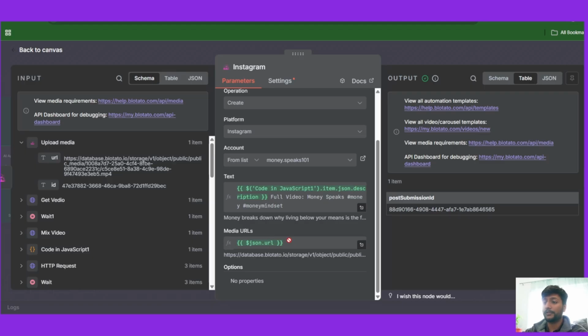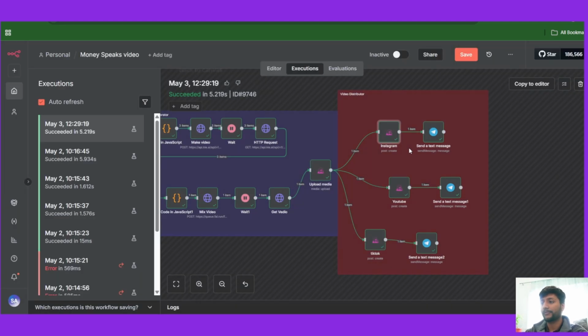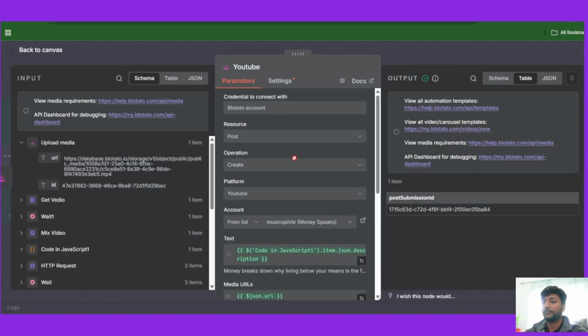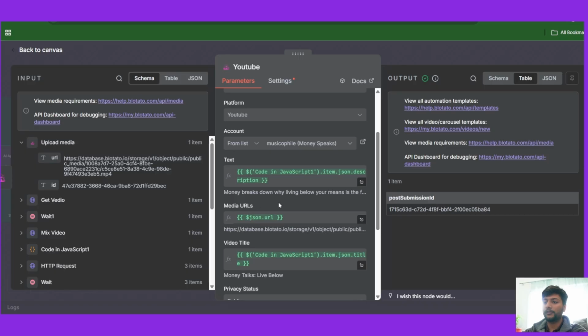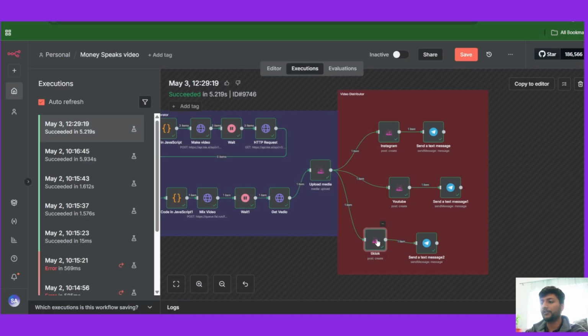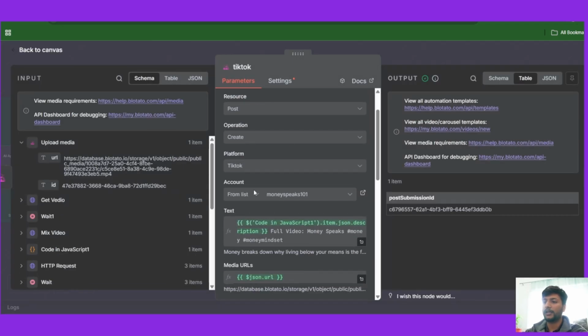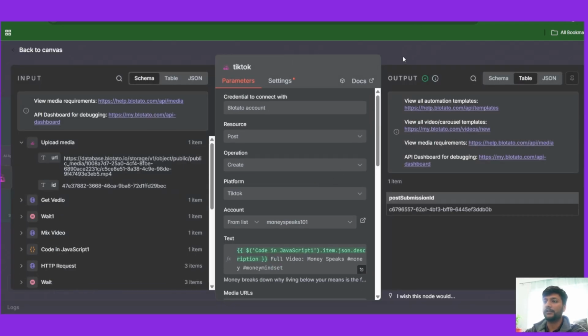Make sure you put the media URL from the upload media, not from the get video, where we got the video from after compilation. You put the URL from the upload media Brotato URL right here. And once you execute this, it's going to upload on Instagram. Same thing for YouTube. Go over here, create and post on YouTube. Choose your account, put the media URL, execute it. It's going to upload on YouTube. Same with TikTok. Connect your TikTok account, media URL, execute it, and upload on TikTok.